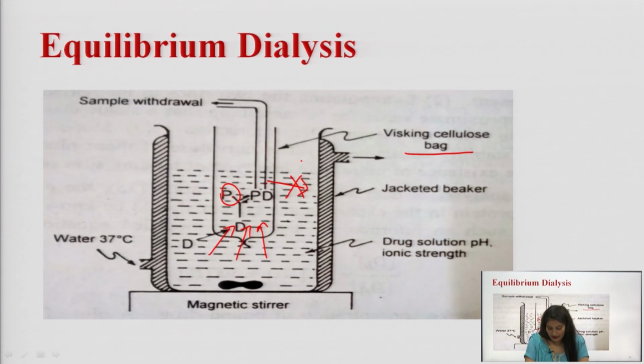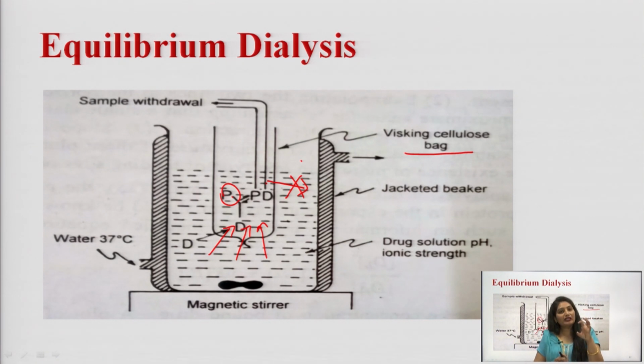So, what is the equilibrium dialysis method? In the equilibrium dialysis method, the assembly is shown here. In this assembly, there is a visking cellulose bag and a jacketed beaker. The drug solution is placed into the beaker, and the albumin is placed into the visking cellulose bag. As the dialysis continues, the drug will permeate from the beaker into the bag.